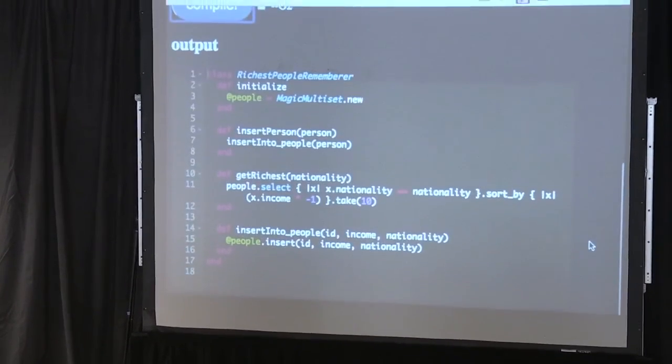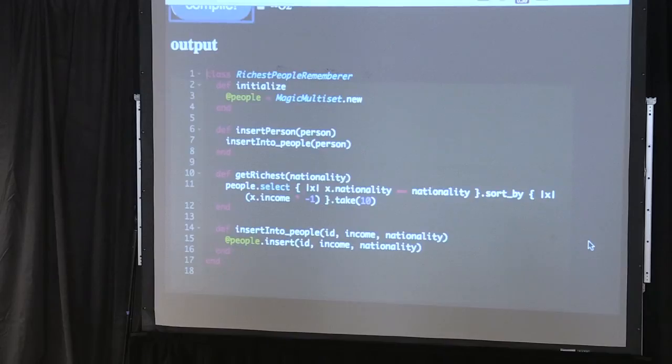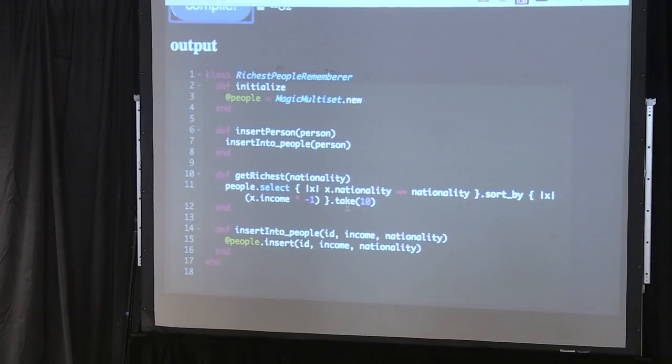And we get this Ruby code. Long story as to why it's turning into Ruby, but I will explain later. And we get this shitty implementation where we select them by having the right nationality, then we sort them by the negative of their income, and then we take the first 10. Does that make sense? Cool.